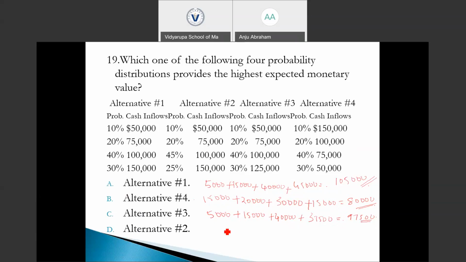And for alternative 2, 50,000 into 10% is 5,000. 75,000 into 20% is 15,000. 100,000 into 45% is 45,000. 150,000 into 25% is 37,500. So the expected cash flow is 37,500 plus 45,000 plus 15,000 plus 5,000, which is 102,500.